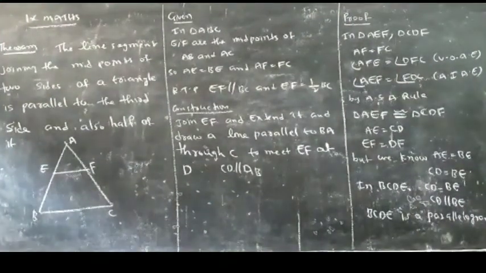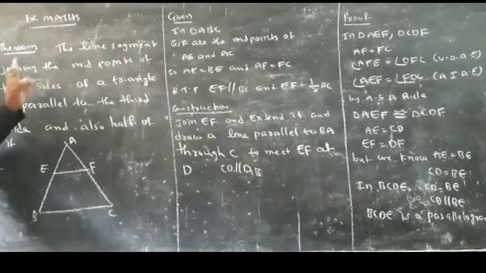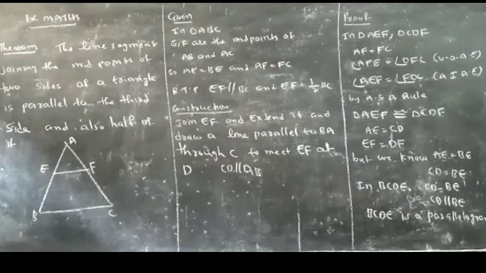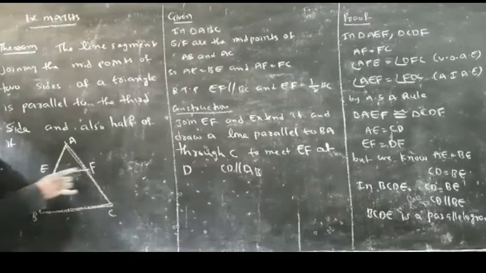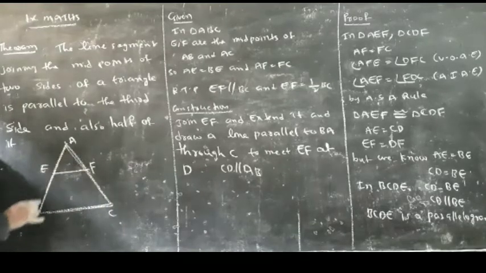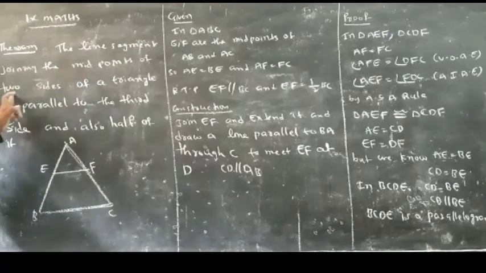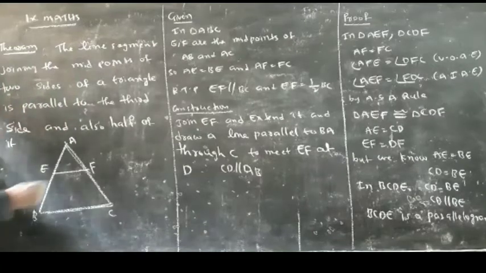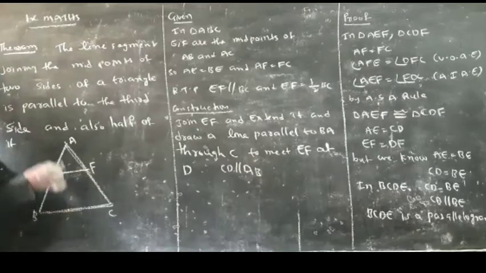Here is the theorem. This is nothing but the midpoint theorem. The line segment joining the midpoints of two sides. For example, ABC is a triangle. E and F are the midpoints of AB and AC. Joining the midpoints of two sides of a triangle is parallel to the third side. You have to prove this line is parallel to the third side and also half of it.